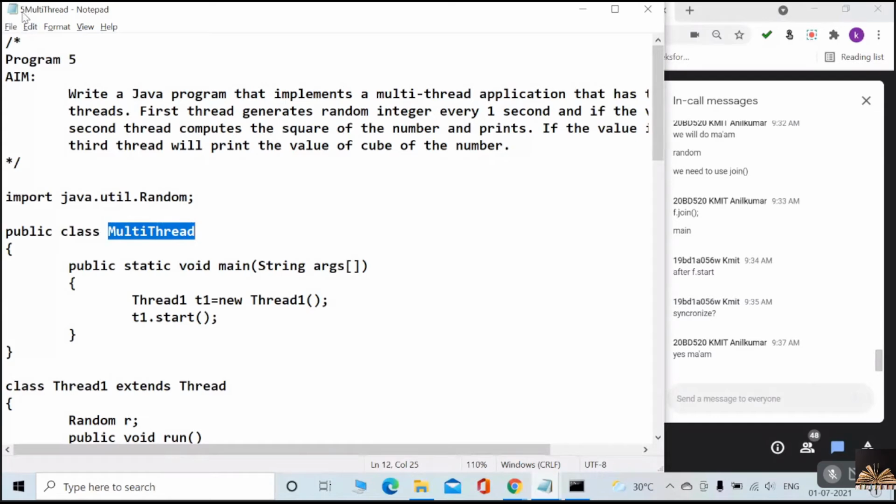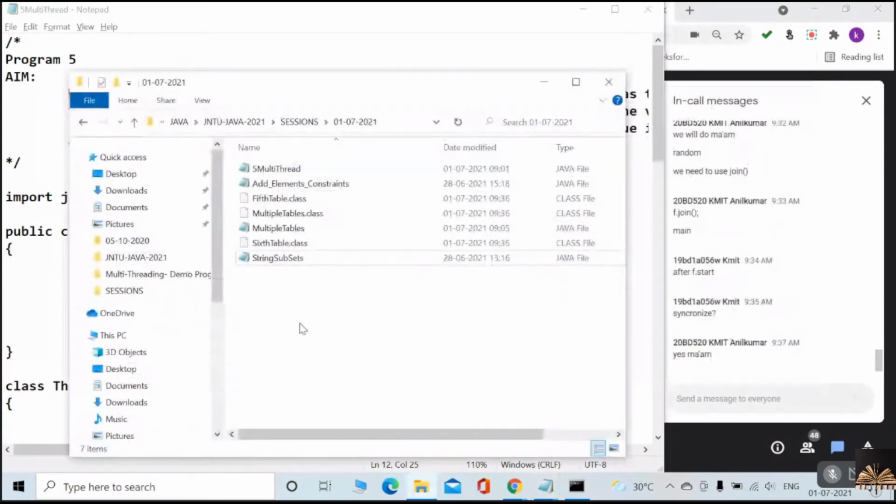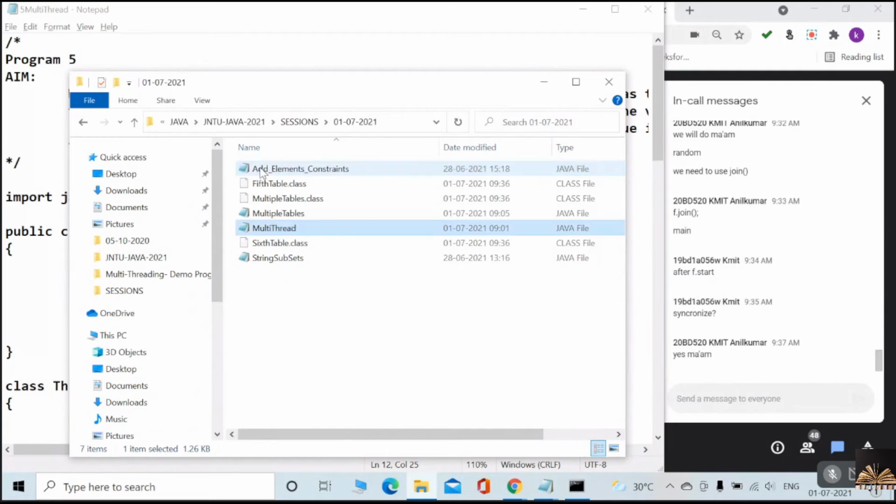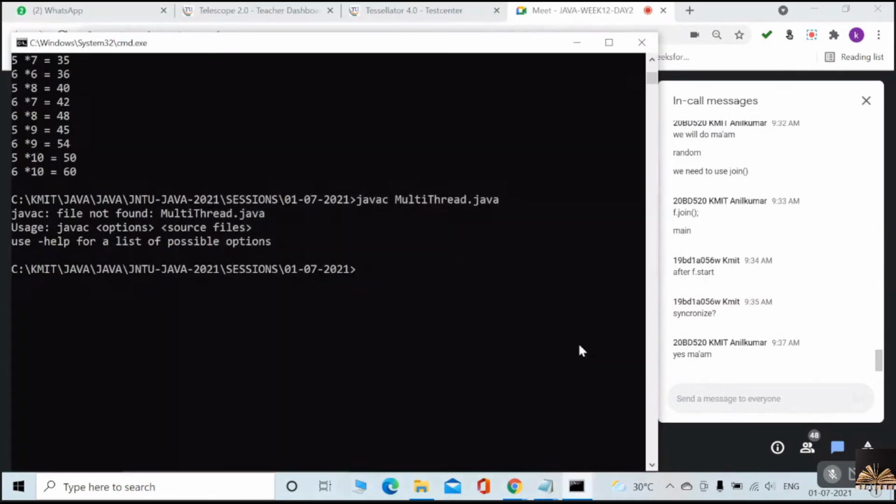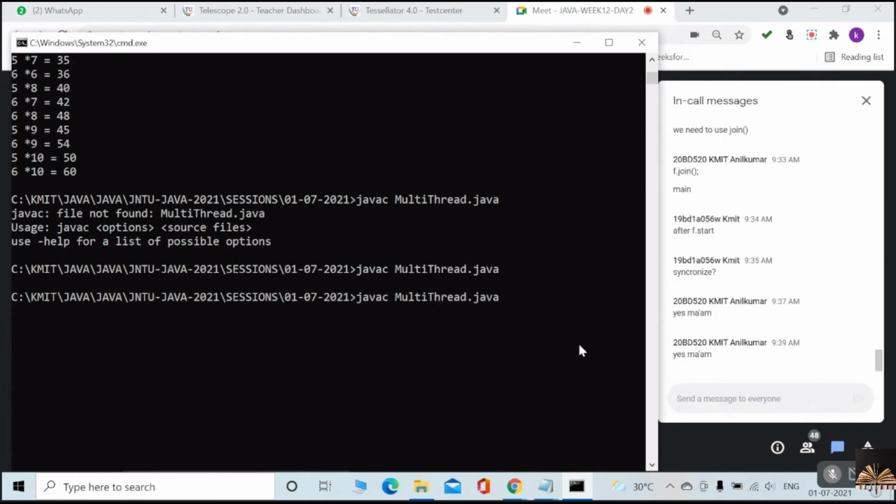But here I kept my program name as 5, so it is giving file not found. So what I need to do is rename it. There is no other way. Now we will execute. Understood now? What is the reason we got file not found?